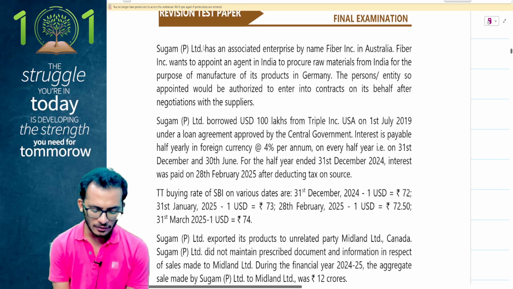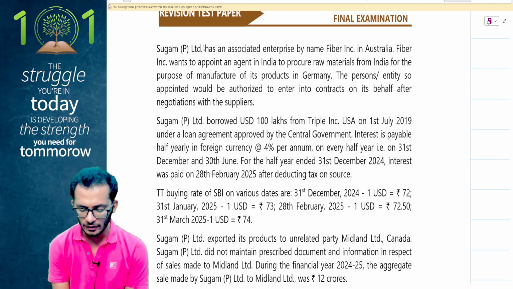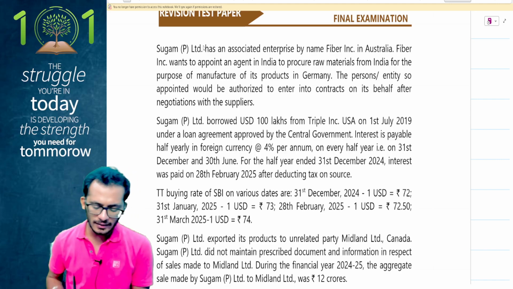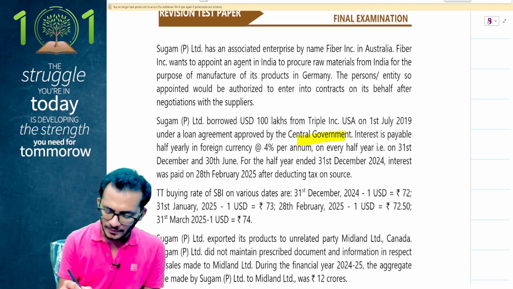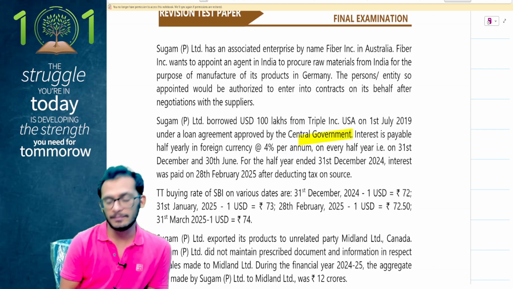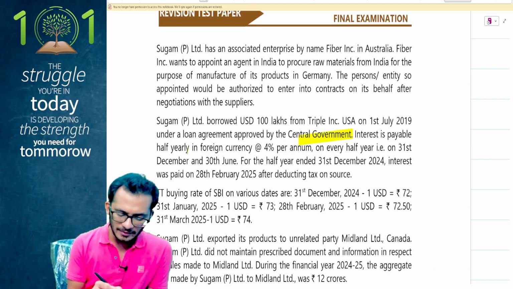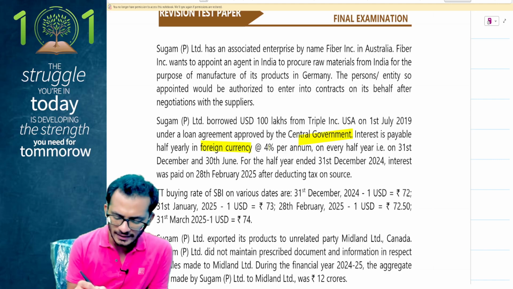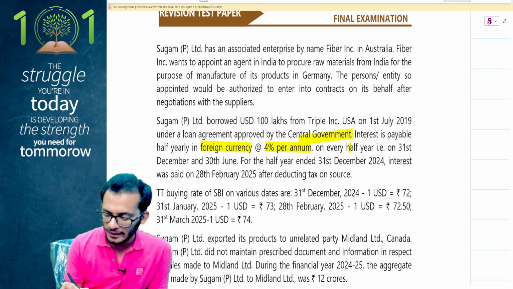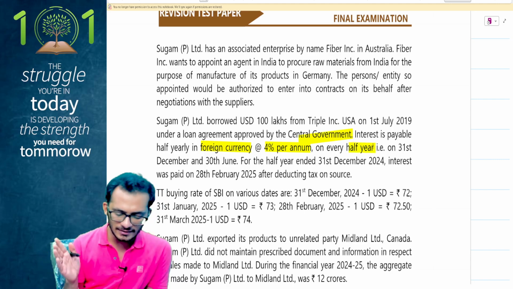Sugam Private Limited has borrowed 100 lakhs from Triple Link USA on 1st July 2019 under a loan agreement which is approved by CG. Yes, so this looks like an interest income. Interest is payable half yearly in respect of the foreign currency at 4% per annum on every half a year. That means 31st December and 30th June.